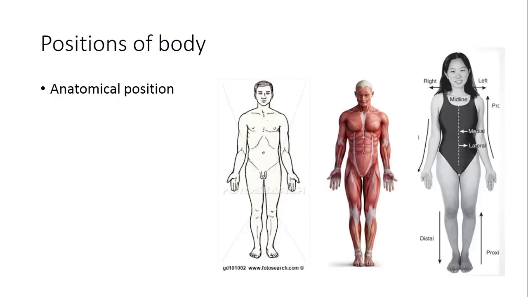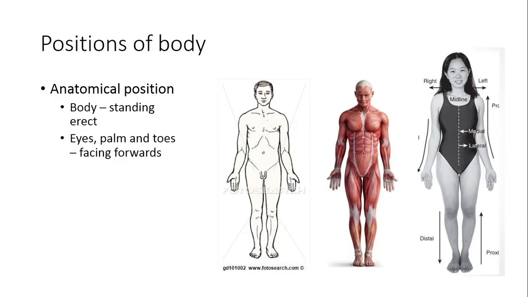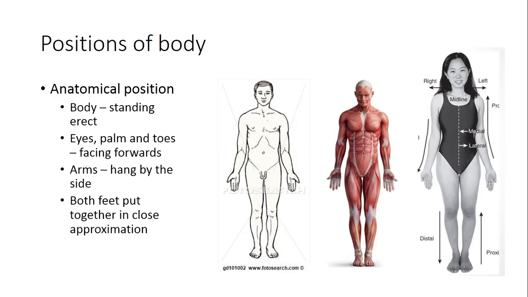Now different positions of the body. Very important is the anatomical position. This is the position on the basis of which we study all the structures of the body. So this is the anatomical position in which the body is standing erect, eyes, palms and toes facing forwards, arms hanging by the side, both feet put together in close approximation.